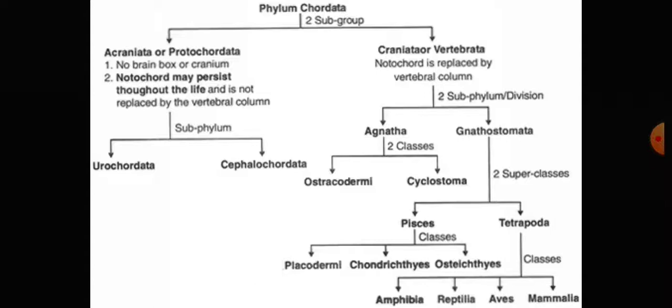That is the worm-like body, but the shape of the body is rounded, therefore it is known as the Aschelminthes. The examples are Nereis, Heteronereis and Trichinella.